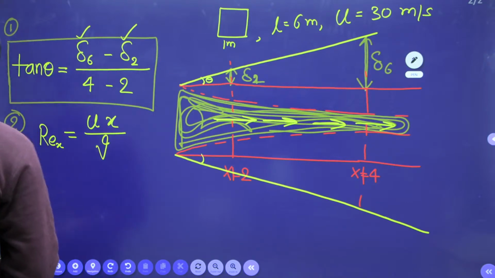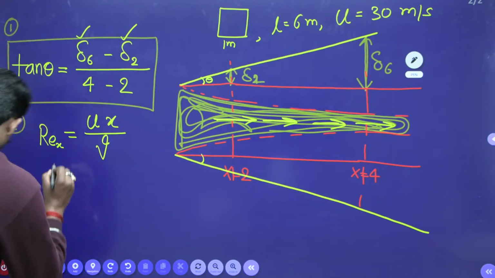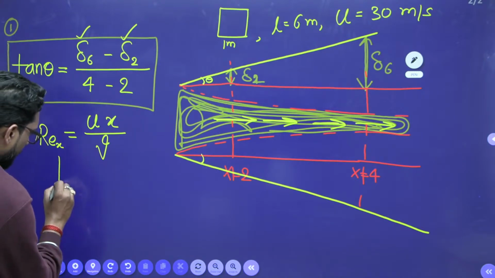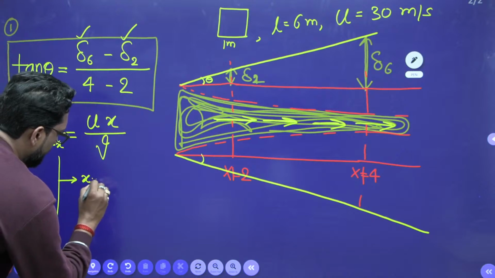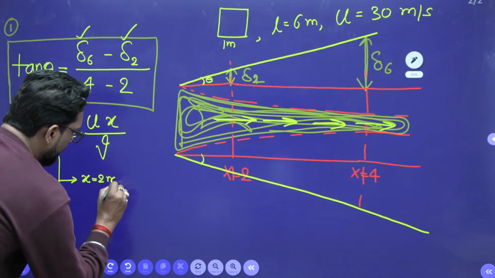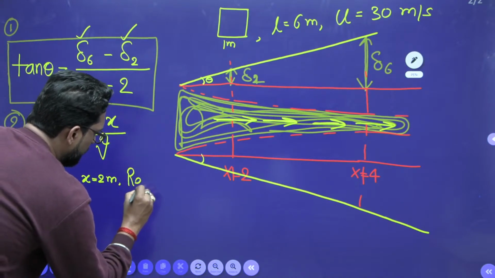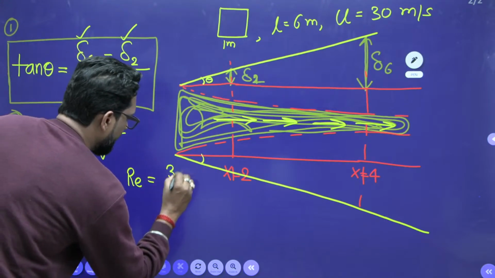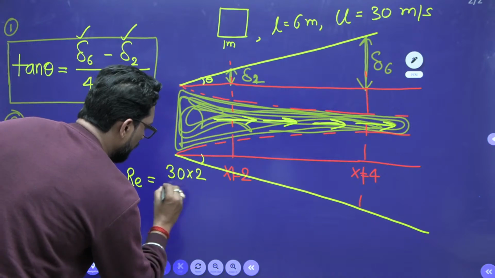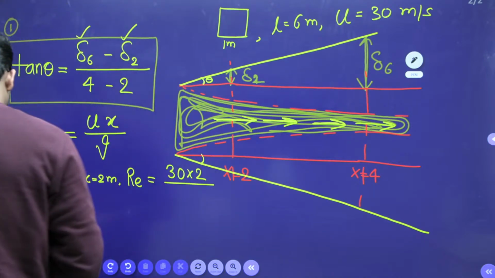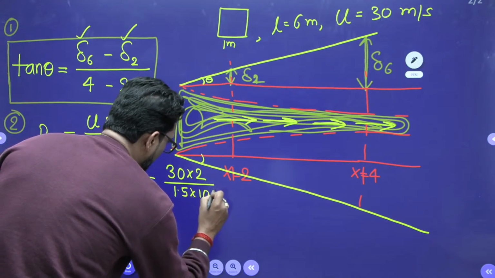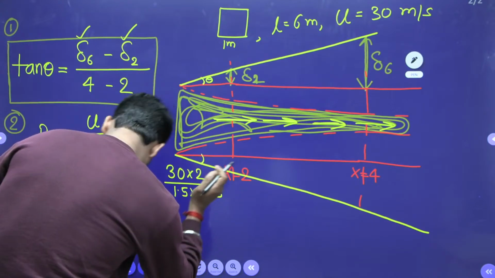U is given. At x equal to 2 meter, the velocity is uniform 30, x is 2, divided by kinematic viscosity, given as 1.5 cross 10 to the power minus 5.